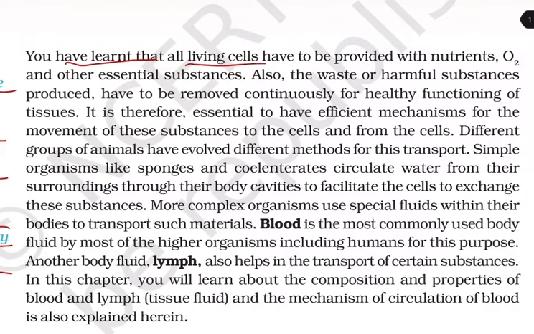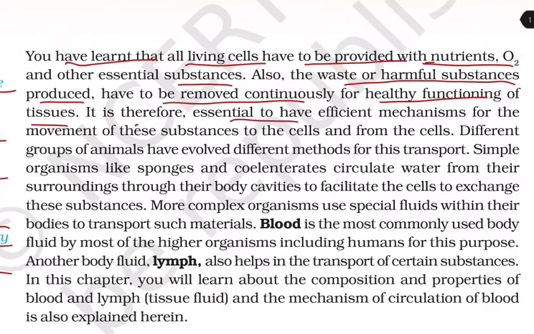You have learned that all living cells have to be provided with nutrients, oxygen, and other essential substances. Also, the waste or harmful substances produced have to be removed continuously for the healthy functioning of tissues. It is therefore essential to have an efficient mechanism for the movement of these substances to the cells and from the cells. Different groups of animals have evolved different methods for this transport.